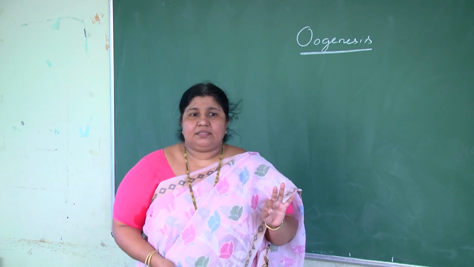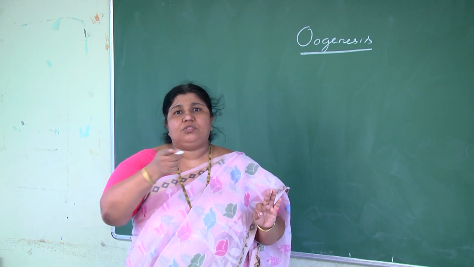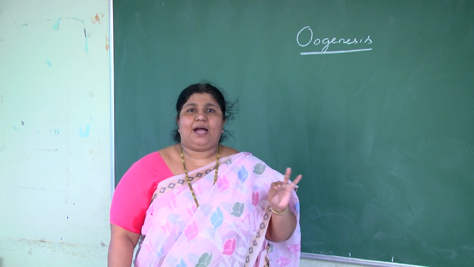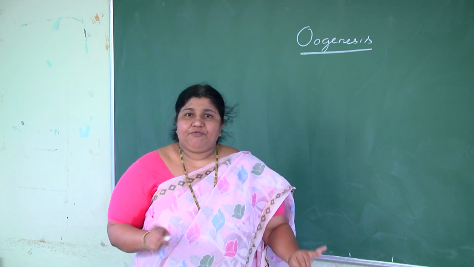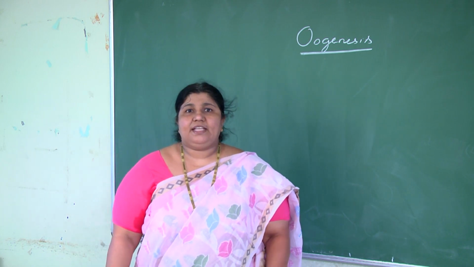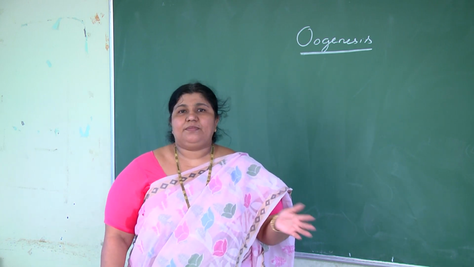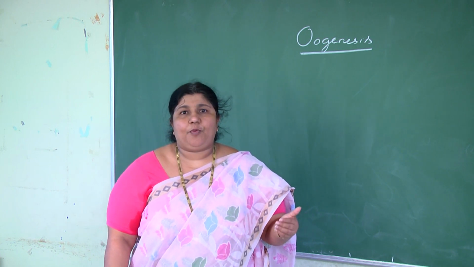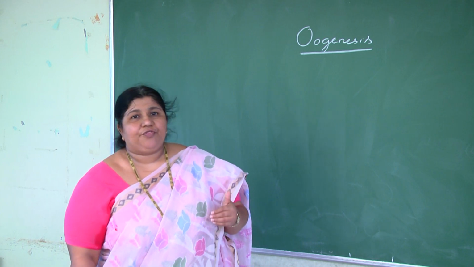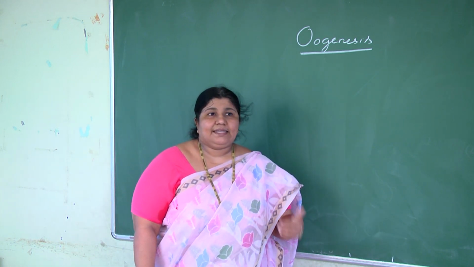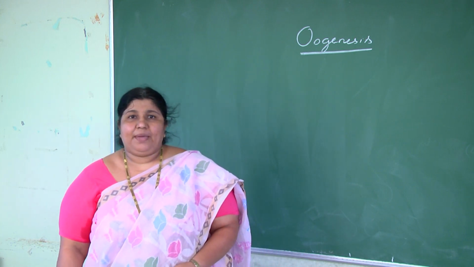And in males, once started, spermatogenesis continues up to death. They can produce sperm until they die. But in females, oogenesis stops at approximately 50 to 55 years of age. After that, we call it menopause. After 50 to 55 years, they cannot give birth to children. So that age is called menopause.